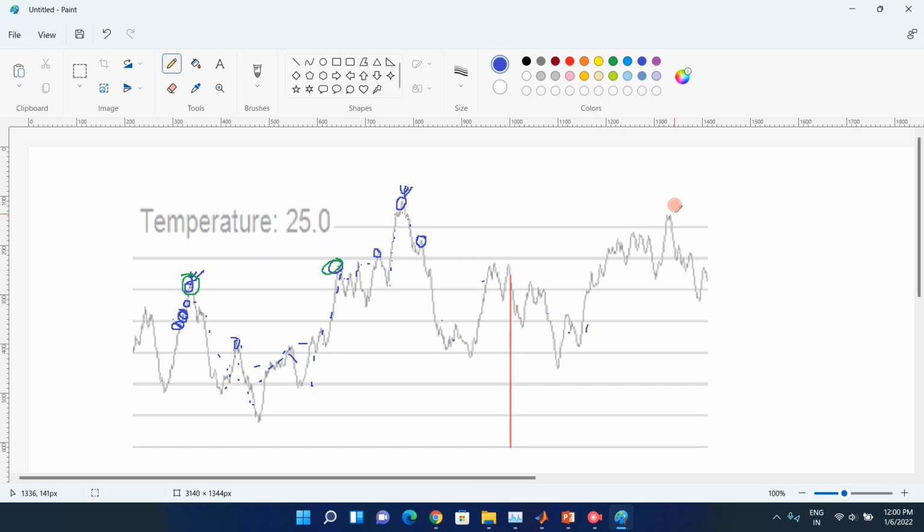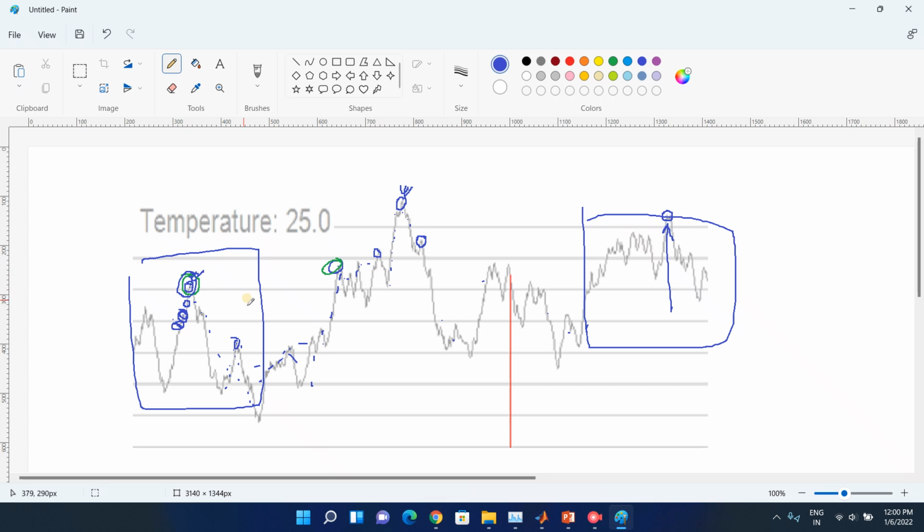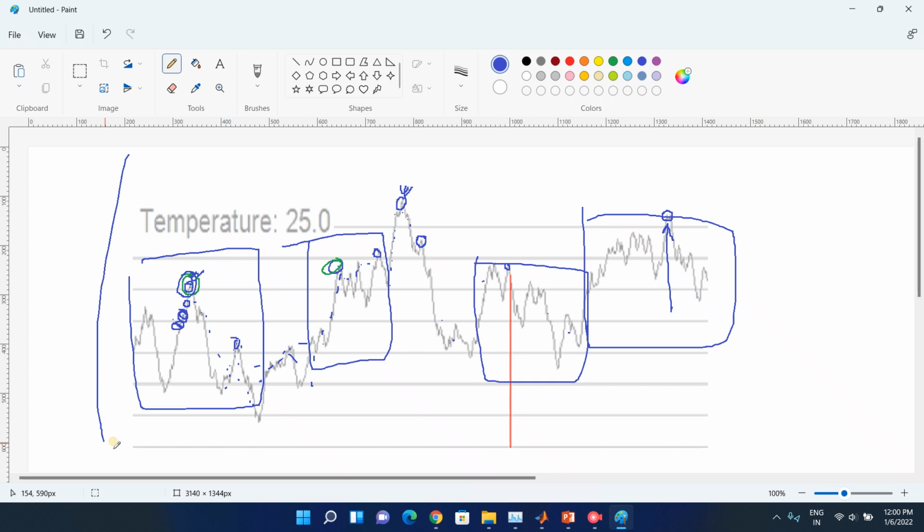Means currently this is the highest. Again it will continue to do so, and when it reaches over here, then it will say that this is also the second highest, because so long this is being the highest or this being the second highest. Okay, so these are called the local maxima or local optima. This is local optima because in this section this is the maximum one. Okay, in this section this is the maximum one, in this section this is the maximum one, and in this section this is the maximum one.